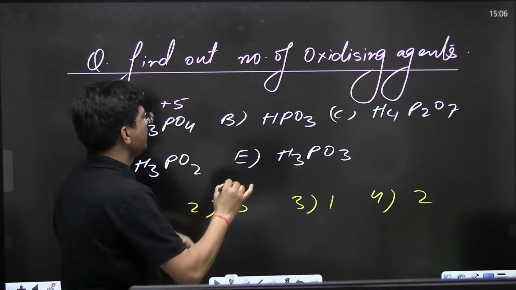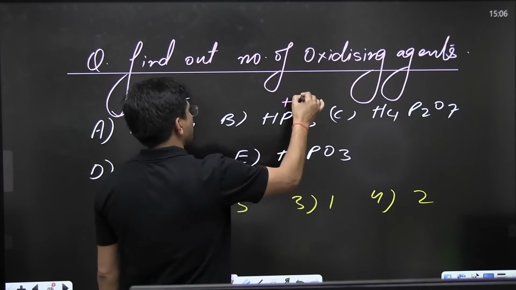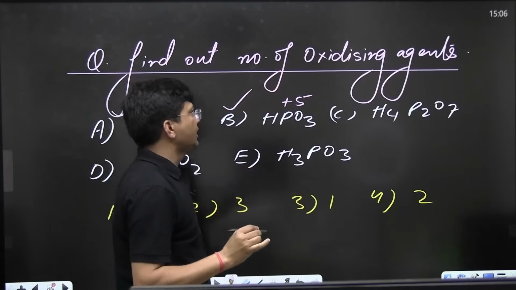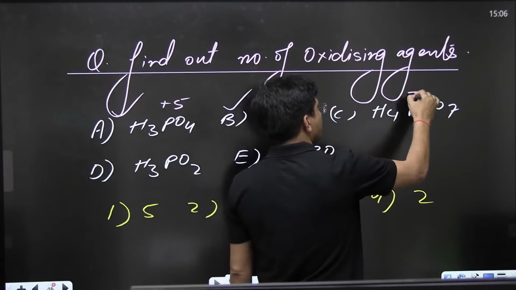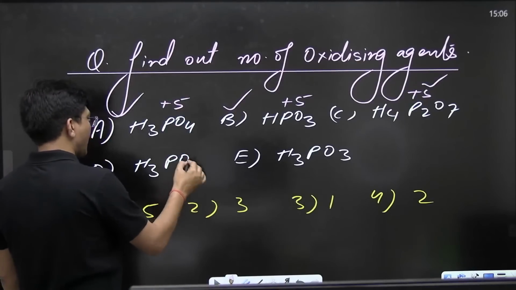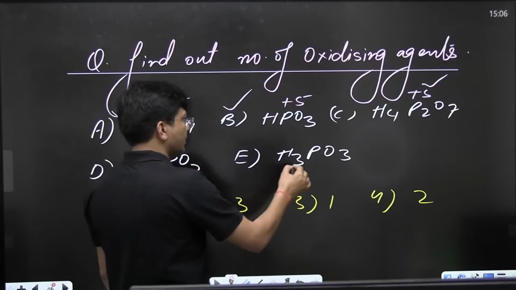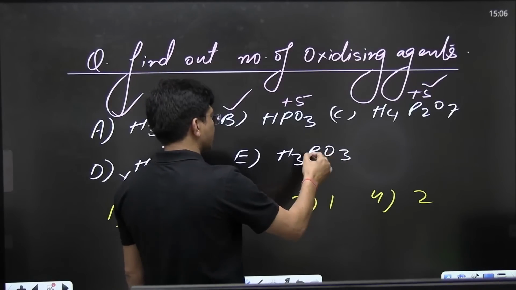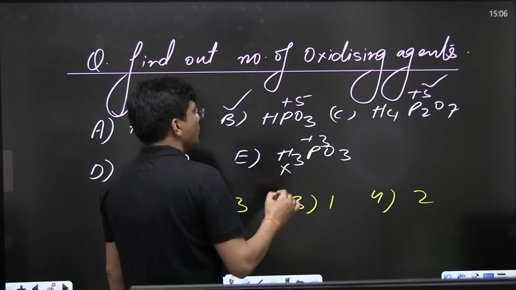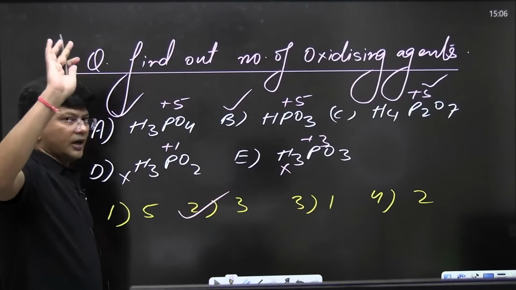HPO3, plus 5, oxidizing agent. This plus 5, oxidizing agent. This plus 2 to the 4 and 3 plus 1? No. This is 3 to the 6 and 3 plus 3? No. So what is the correct answer? This is the correct answer.